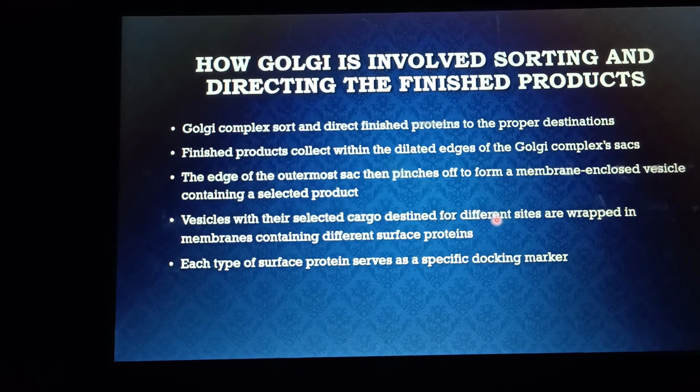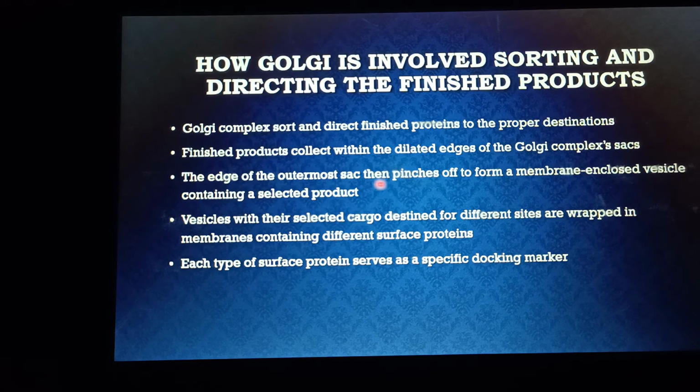Here you can see the Golgi complex sorts and directs finished products to a proper destination. Finished products collect within the dilated edges of the Golgi complex. Actually, the dilated edges, the bulging edges of the Golgi complex, are involved in storing the finished product, which after processing gets stored inside the dilated edges.